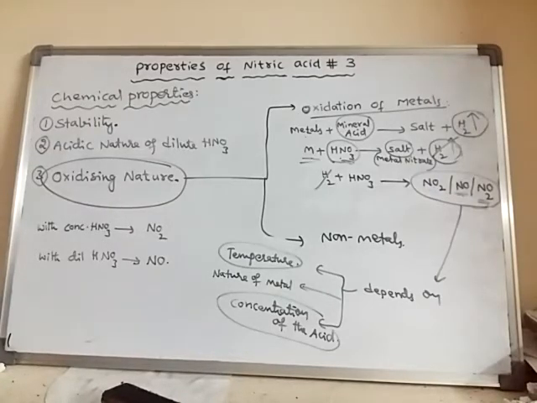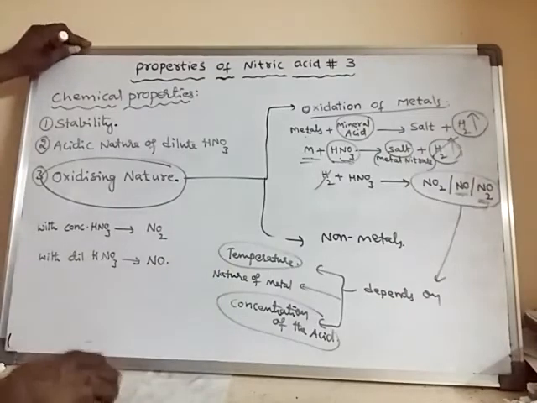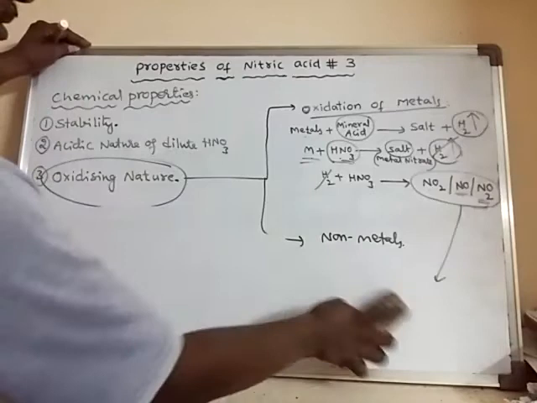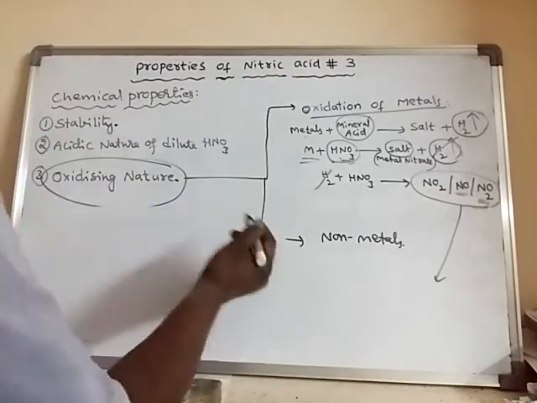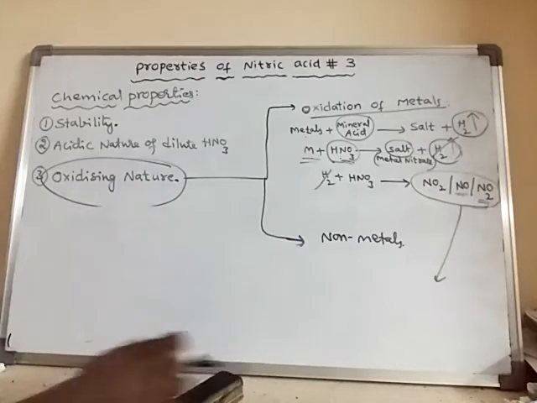So like this, we can discuss, and we'll discuss it with one example. Let us see how some metals like copper react with this nitric acid.